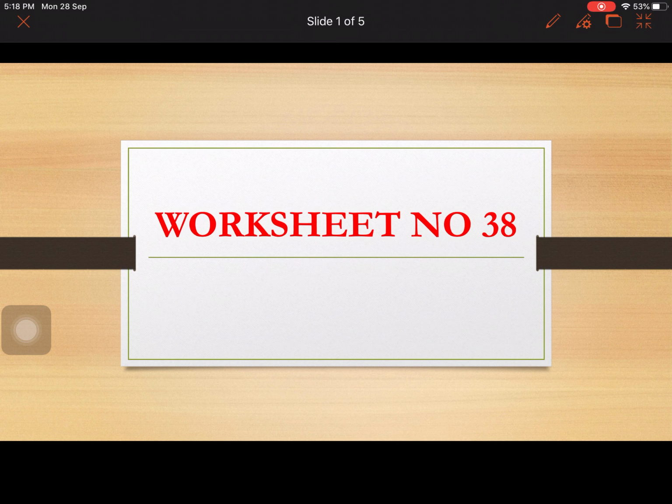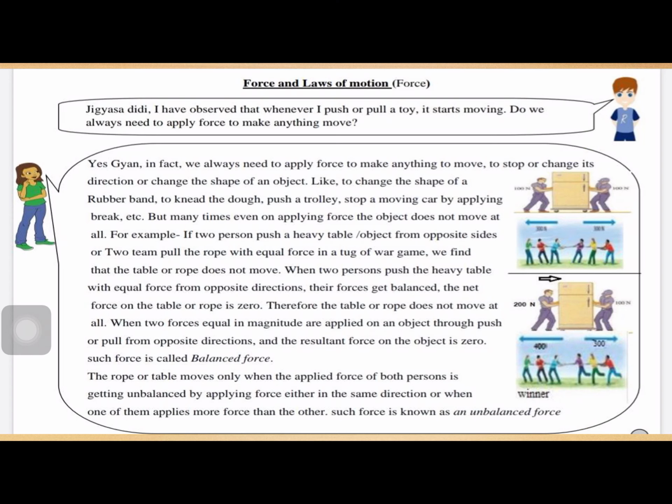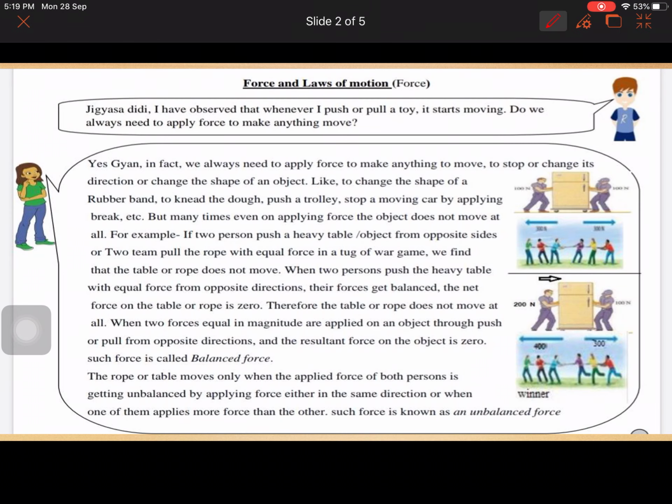Today we are going to discuss your worksheet number 38, class 9th science for the 30th September. So in this worksheet, as you know, force and laws of motion is the new chapter we are going to start. We have completed the different parts of motion. Now in this we'll learn about what is force and how it works.